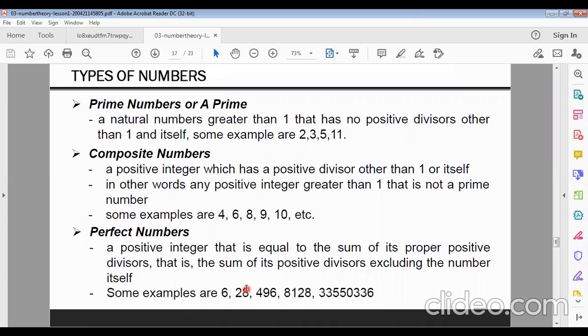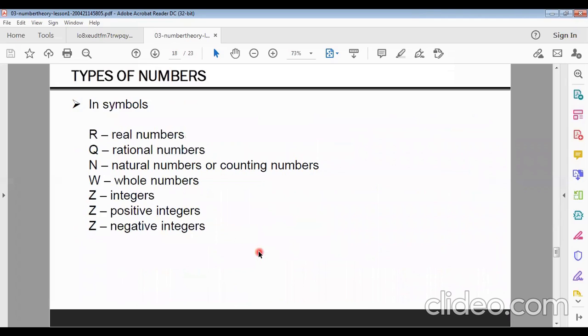Similarly, 28. The divisors are 1, 2, 4, 7, 14. If we add all the divisors, the sum will be equal to 28. And this is another example of a perfect number.